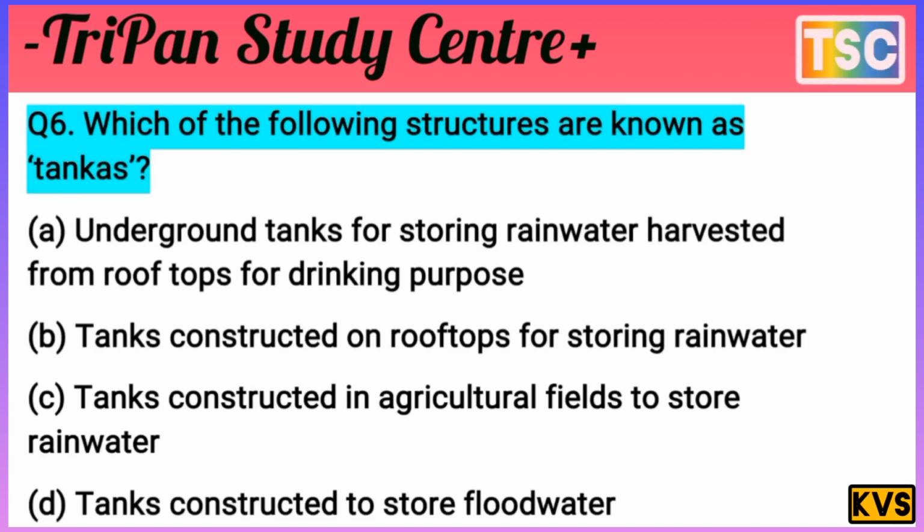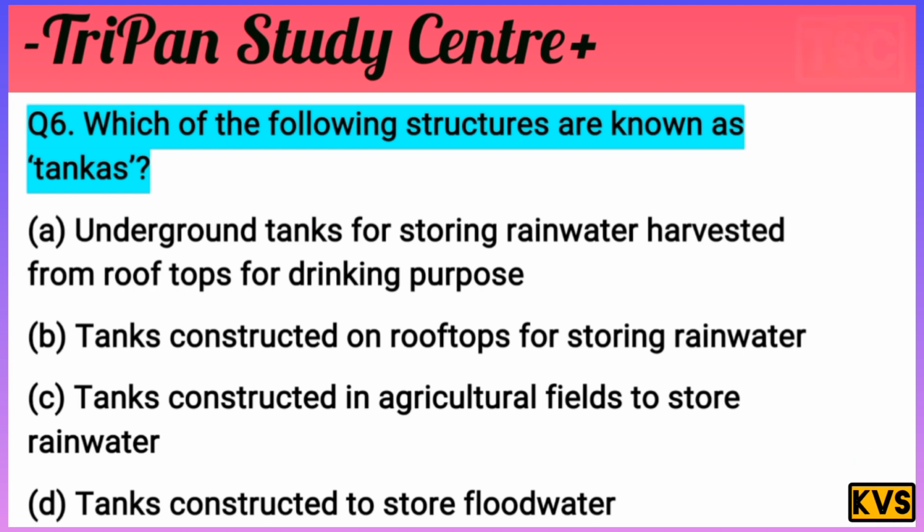The question on your screen: which of the following structures are known as tankas? Tankas are important here. A, an underground tank for storing rainwater harvested from rooftops for drinking purposes. B, tanks constructed on the rooftop for storing rainwater. C, tanks constructed in the agriculture field to store rainwater. And D, tanks constructed to store flood water. That is the fourth option. This is the most important. You choose the fourth option here.